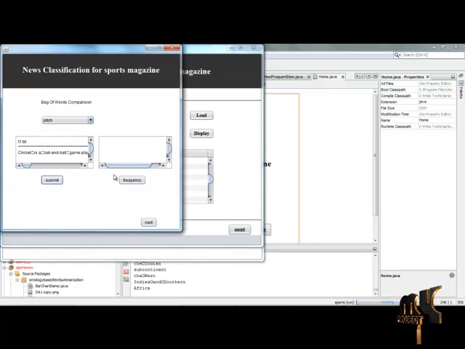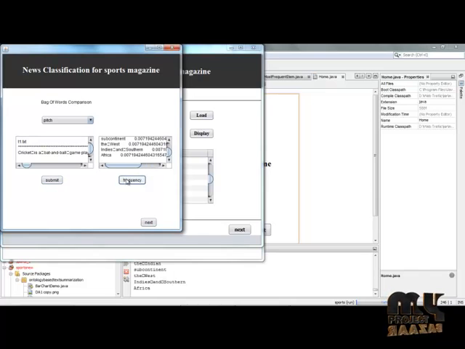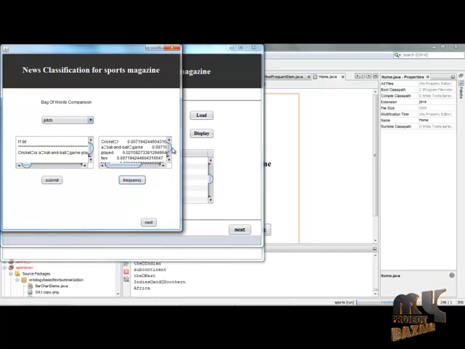So after the comparison of bag of words, here we are going for the frequency generation. This frequency generation is done for all the words present in the user input text file. So the frequency for all the words in the text file is generated. This frequency is only used for ranking purposes. Based on this frequency only, we are going to rearrange the words in the document. So after calculating the frequency, simply click the next button.